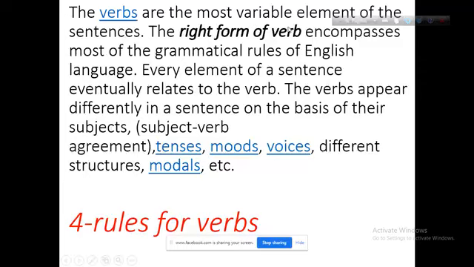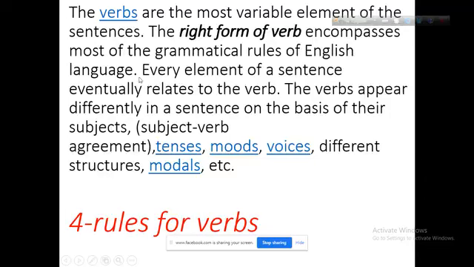The right form of verbs encompasses the grammatical rules of the English language. In all languages, you will find the use of right form of verbs. In most grammatical rules, you will find the use of right form of verbs.